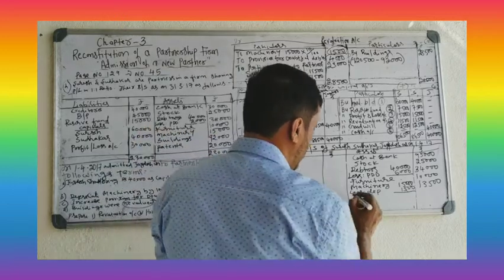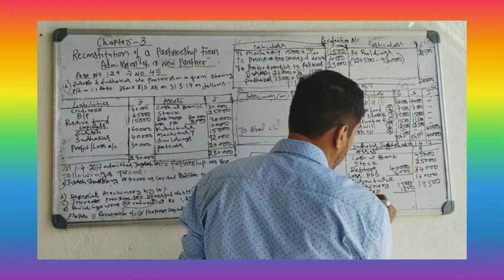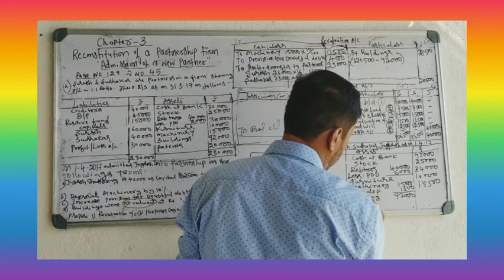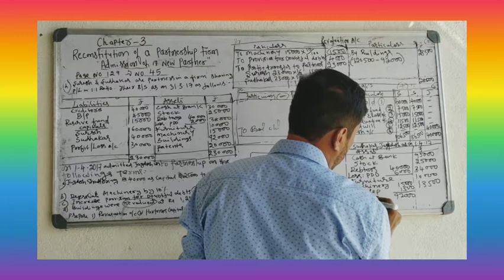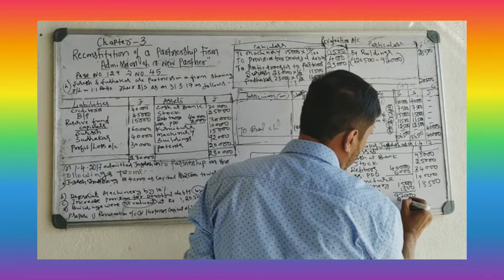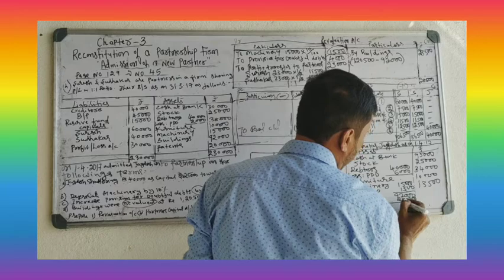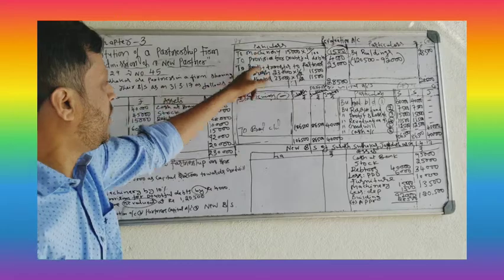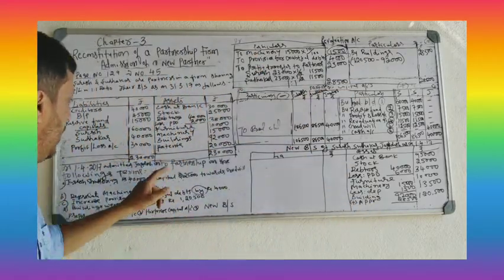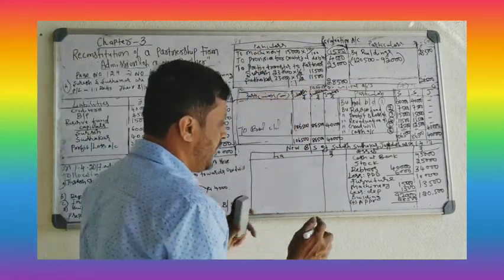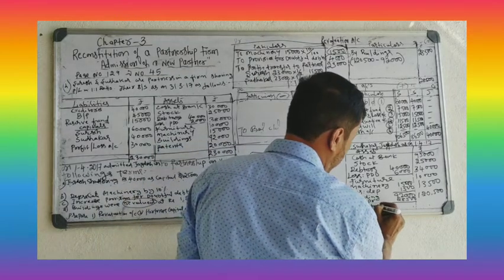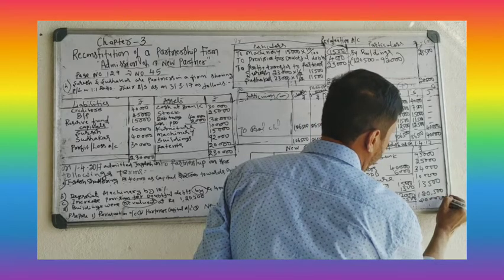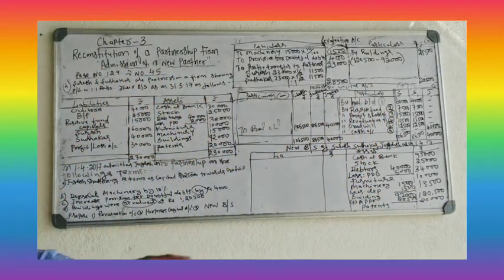Building 92,000. There is a profit 28,500. Add it. Building 92,000, add appreciation 28,500, 1,20,500 building value. Okay. Losses you have to deduct. Profit you have to add. Last, patents. There is no loss, no income as it is. Patents 20,000. So asset side is over.